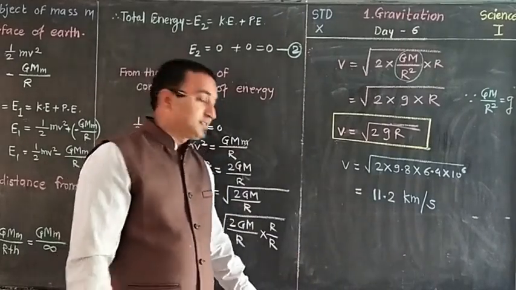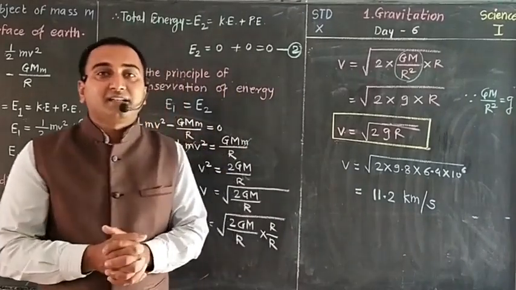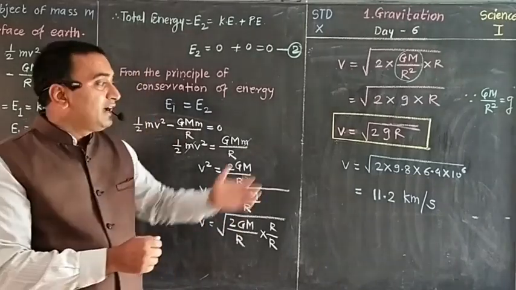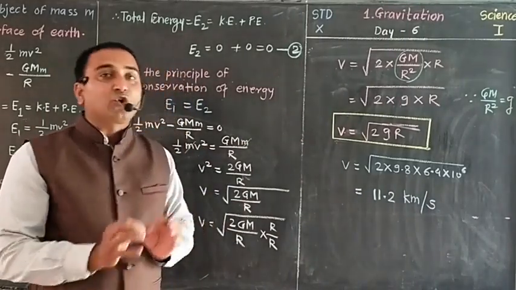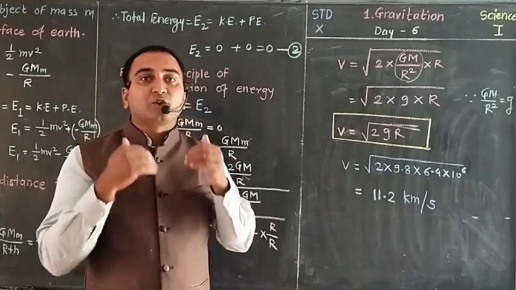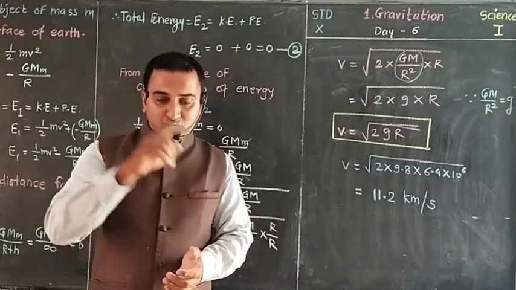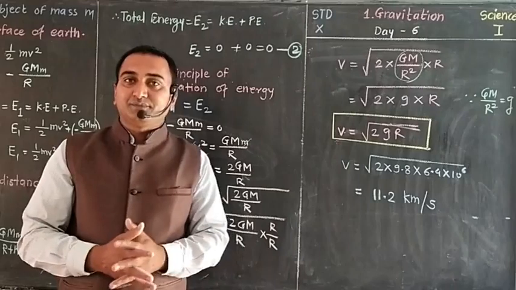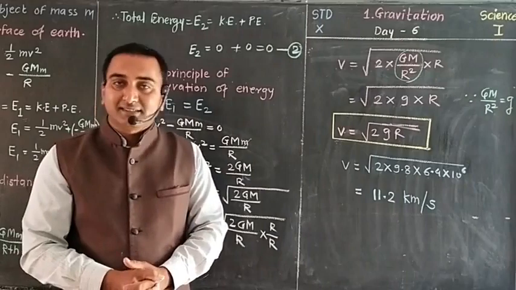So what did we discuss? We have discussed escape velocity. Then we derived the formula for escape velocity. Then the definition of escape velocity, and we found the escape velocity for the earth, that is 11.2 kilometer per second. With this initial velocity, if any object is launched into space, definitely it will cross the gravitational pull. So far we have discussed total information about the gravitational field. It was the last point from the lesson. With this point, the lesson has ended. Thank you.